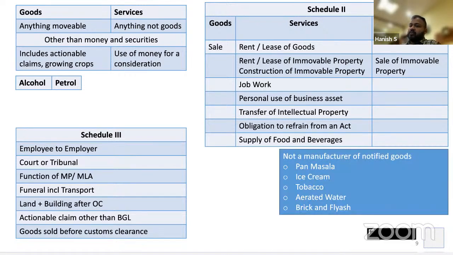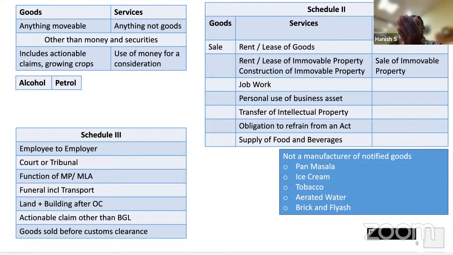Okay. Now, because we are on the subject of goods and services, let's finish one more topic. If you are under the composition scheme, you should not be a manufacturer of notified goods. What are these notified goods? First it was Pita. Now they added one B also. I think they should have added G. It would have been good.